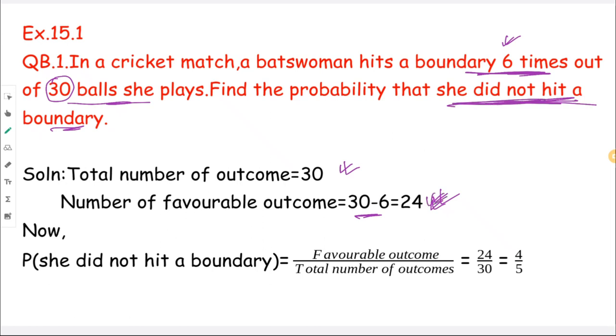So the event B, she did not hit a boundary, is favorable outcome divided by total number of outcomes. 24 by 30. You can just stop here if you want, but if you want to divide, you can still divide it, and then this is what you will get, 4 by 5.